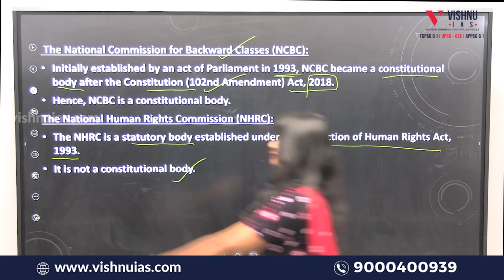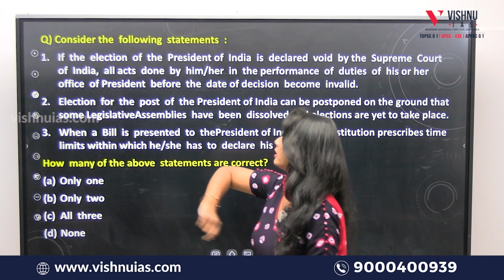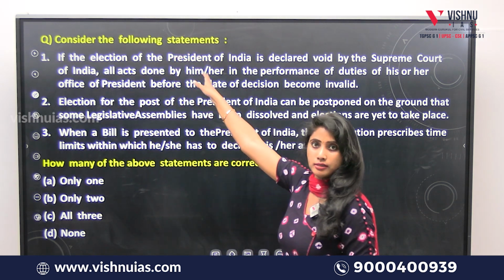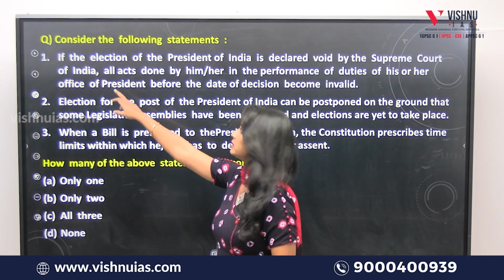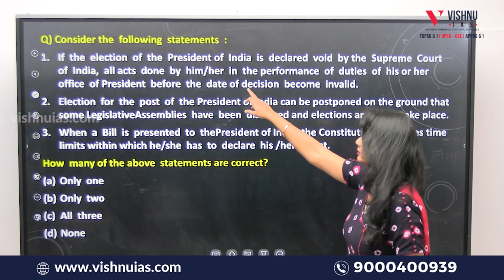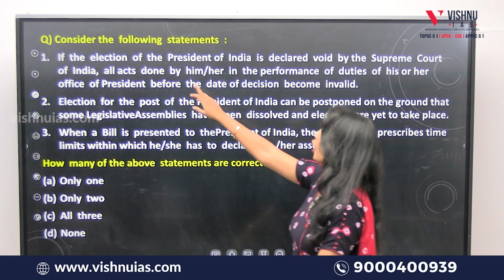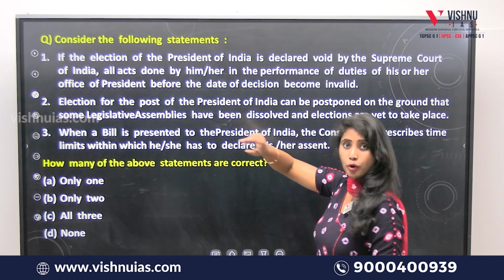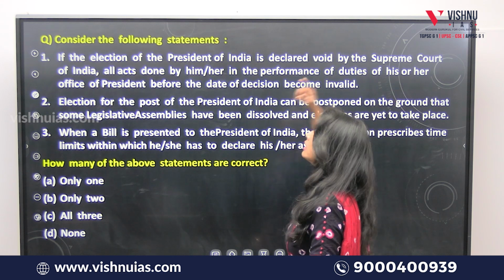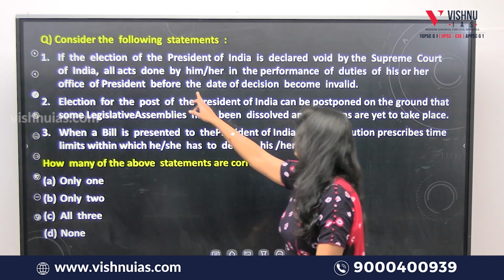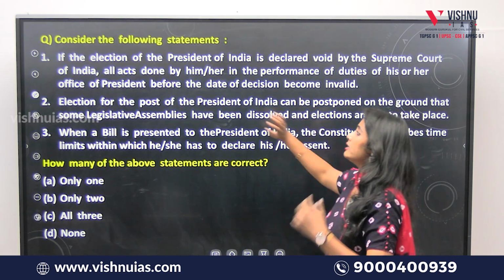Clear? Very good. Let's look into the third question, which is related to the President. Consider the following statements. This is the question I am reading. What are the statements given over here? If the election of the President of India is declared void by the Supreme Court of India, all acts done by him or her in the performance of duties of his or her office of President before the date of decision become invalid. What does this statement say?